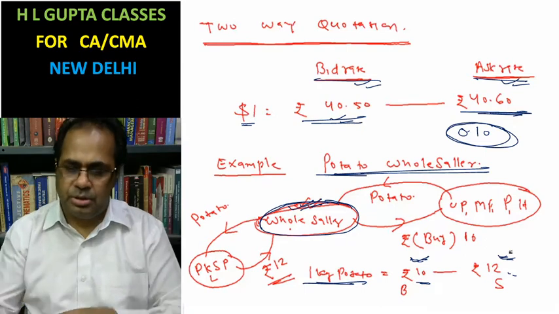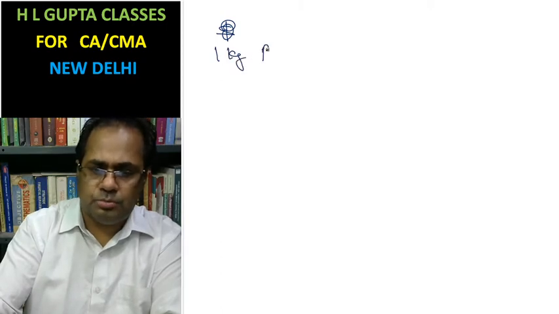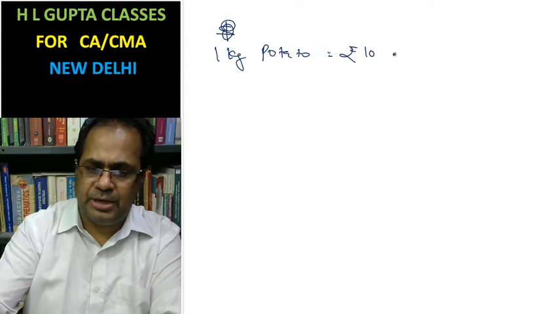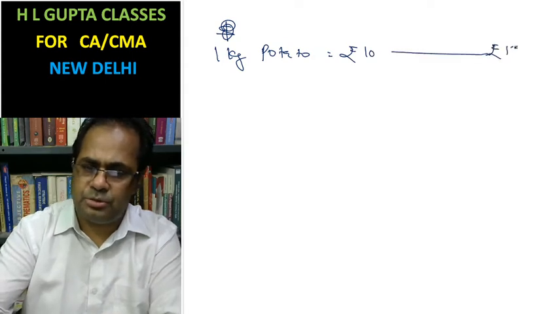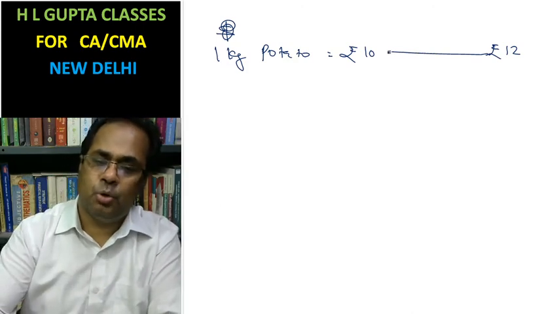Okay, please try to understand this example here. Suppose the wholesaler has quoted 1 kg potato: this is rupees 10, this is rupees 12. Rupees 2 is the profit for the wholesaler.